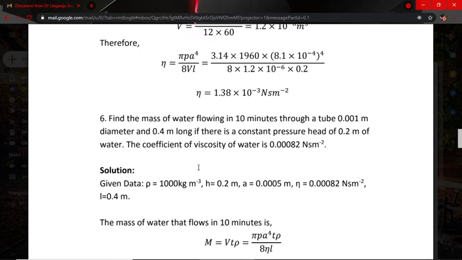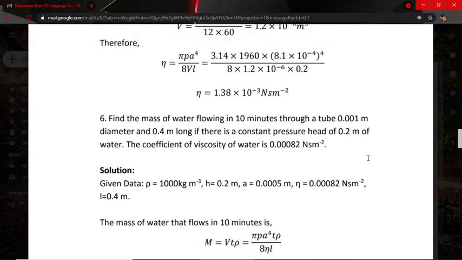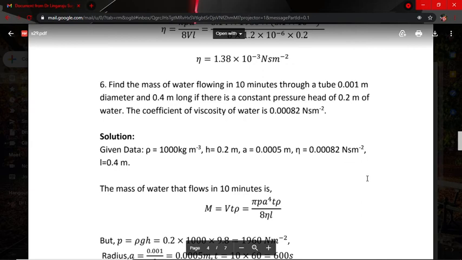After that, calculate another problem. Find the mass of water flowing in 10 minutes through a tube of 0.001 meter diameter and 0.4 long, if there is a constant pressure of 0.2 meter of water. The coefficient of viscosity of water is 0.00082 Ns per meter. So first write the given data.